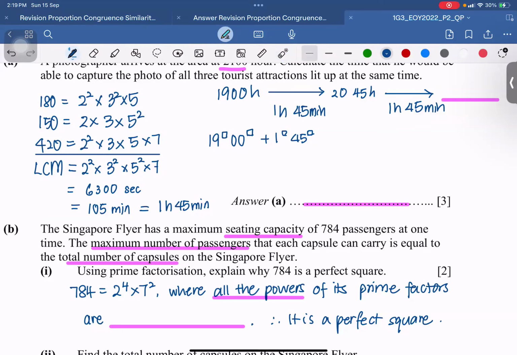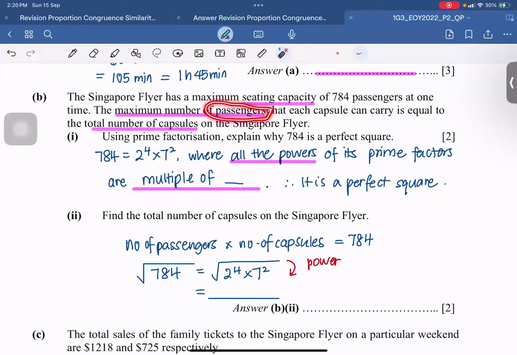All right, next one. They want me to find the total number of capsules. I was saying just now, what do you mean by the seating capacity? The seating capacity means how many people can sit on the flyer itself. So I'm taking the number of passengers times the number of capsules.